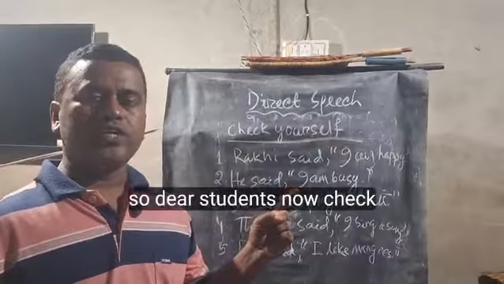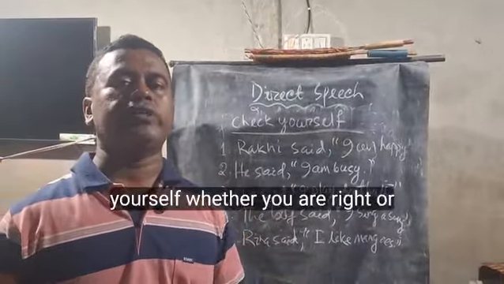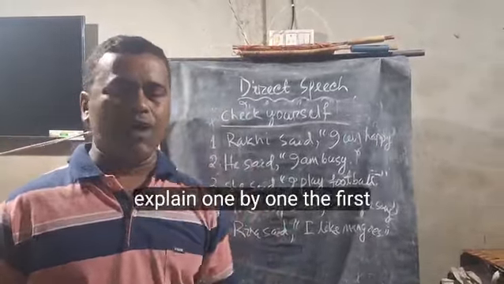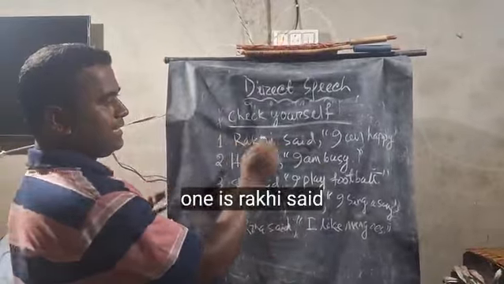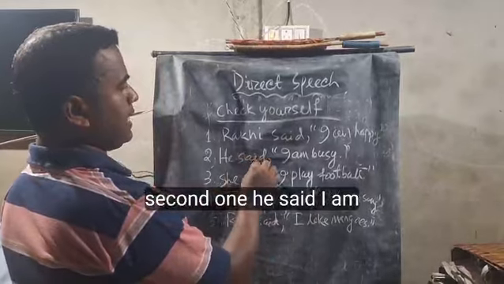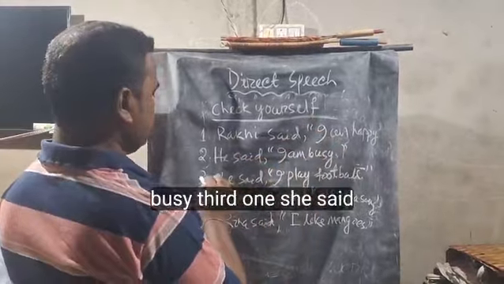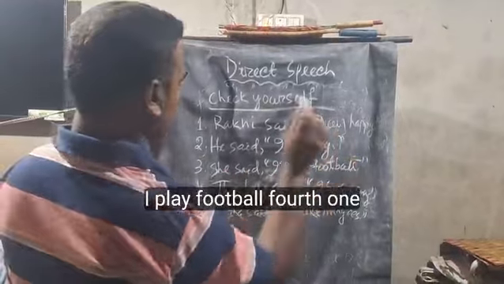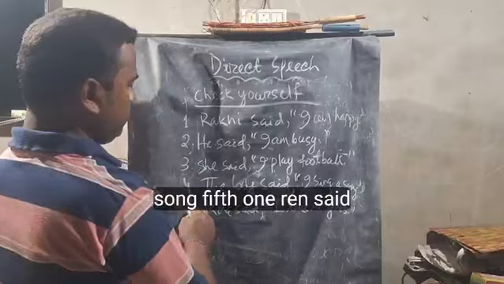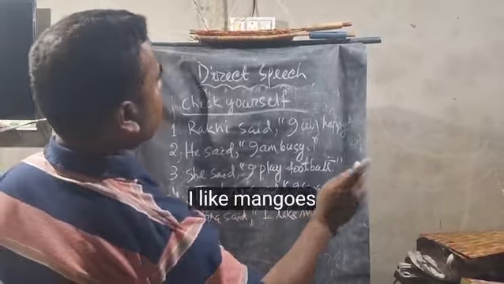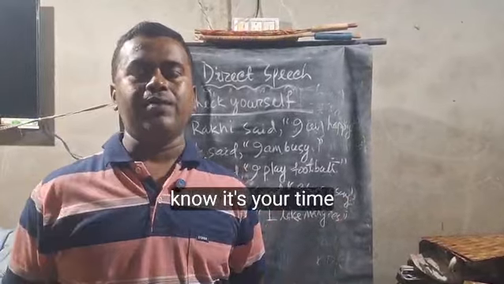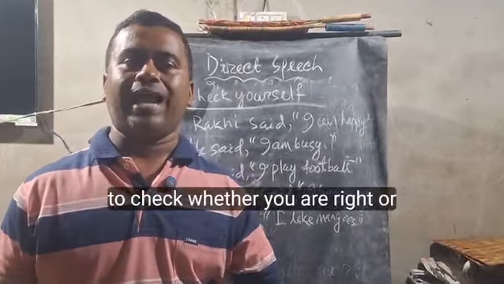Clear? So dear students, now check yourself whether you are right or wrong. Let me explain one by one. The first one is Rakhi said, comma, "I am happy." Second one, he said, "I am busy." Third one, she said, "I play football." Fourth one, the boy said, "I sing a song." Fifth one, Rina said, "I like mangoes." Now it's your time to check whether you are right or wrong.